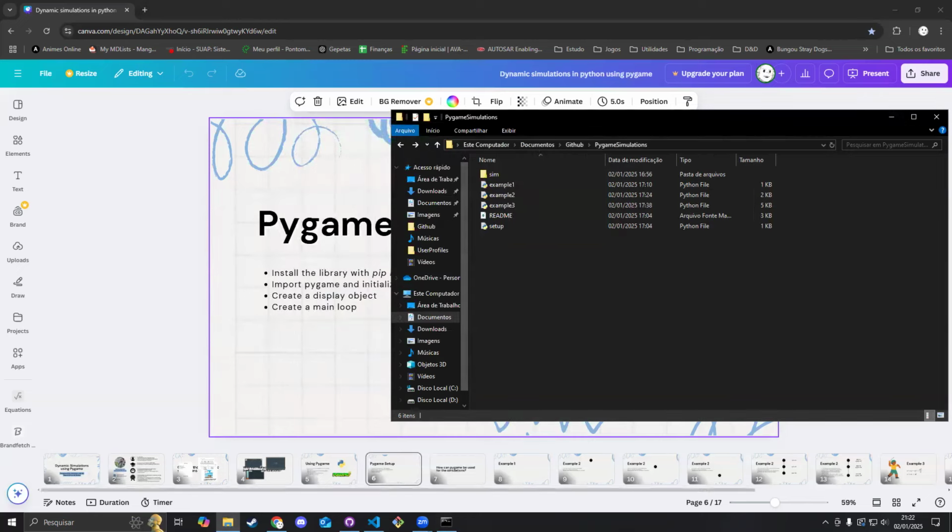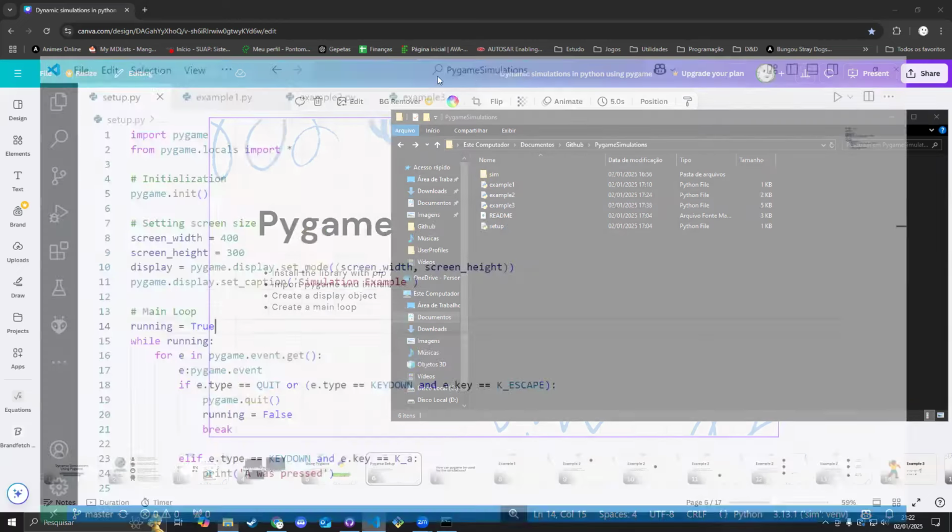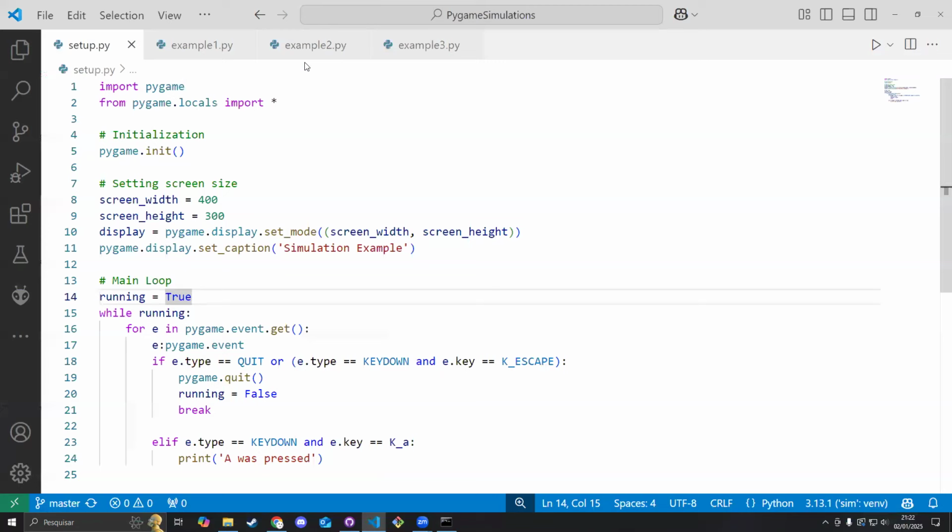After that, you can just create on your project a script that is going to import Pygame. I have this script here just for example, which is setup.py. I'm not sure if I can send it at the end, but this is all on GitHub. So if you want to access this repository, you can find it on my GitHub. Maybe I'll send the link to you then. I'm not sure if we can send it to the people here. But basically you need to have that installed and then import it into a script.